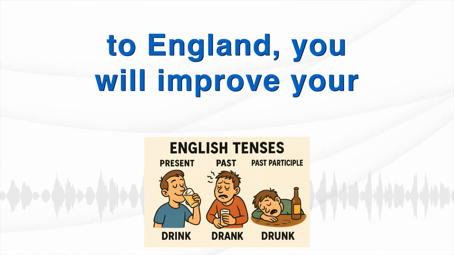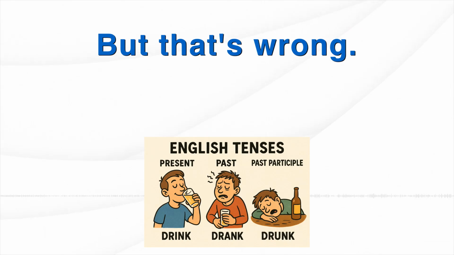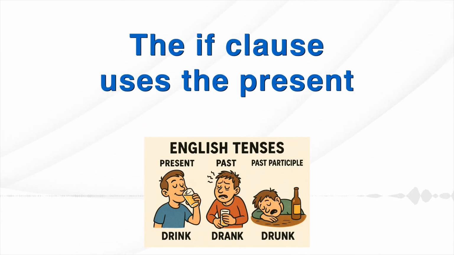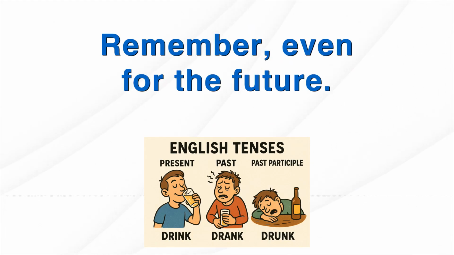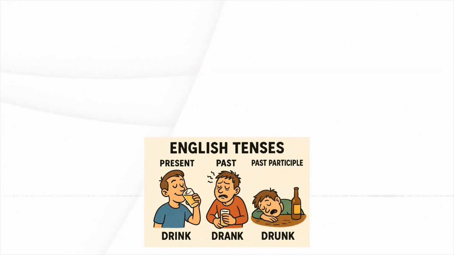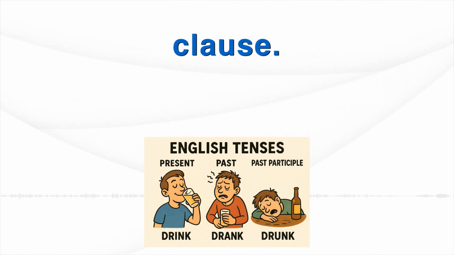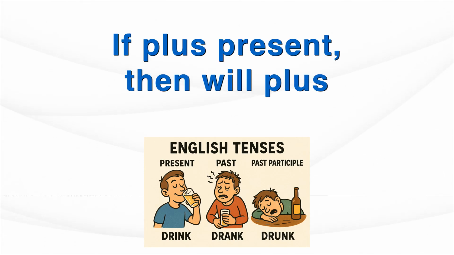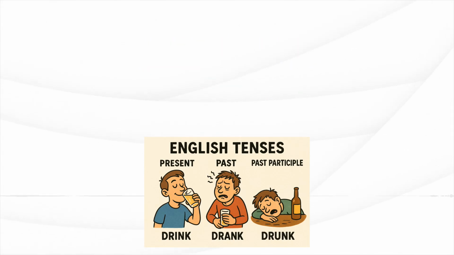People say, if you will go to England, you will improve your English. But that's wrong. The if clause uses the present simple, remember, even for the future. So, if you go to England, you will improve your English. Will only goes in the result clause. Got it. If plus present, then will plus verb.